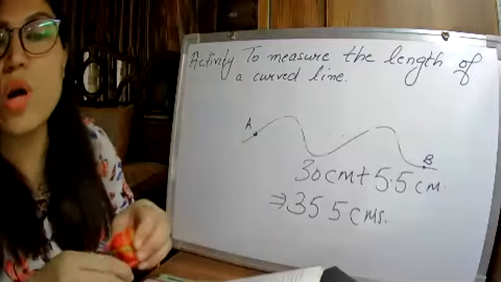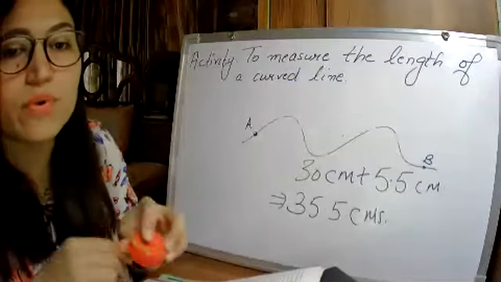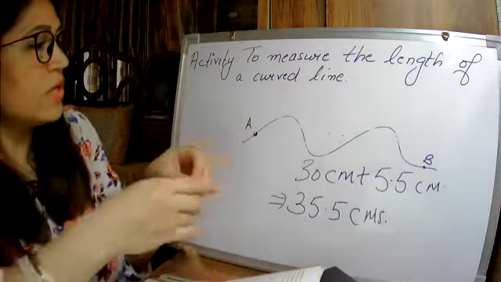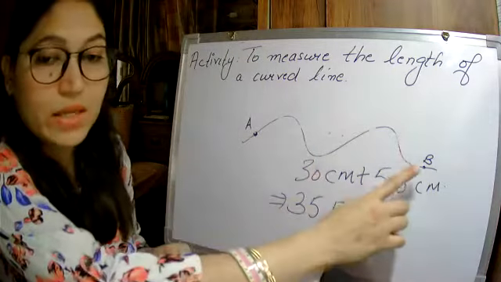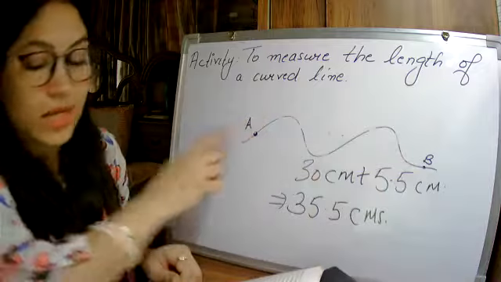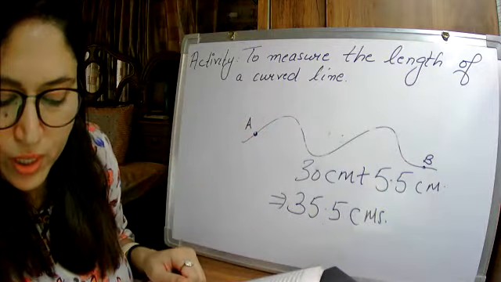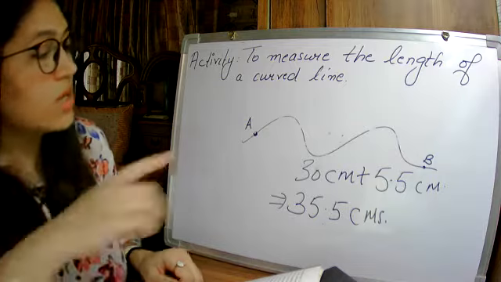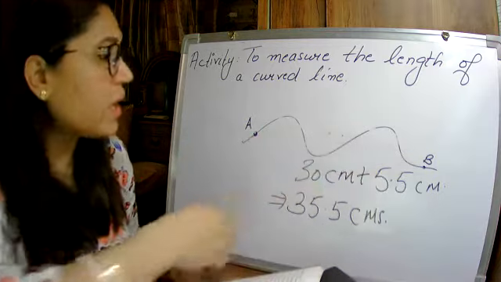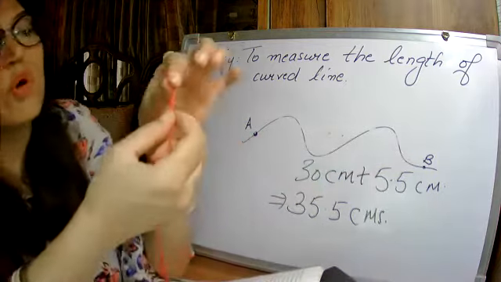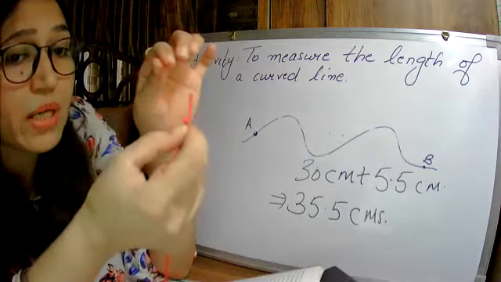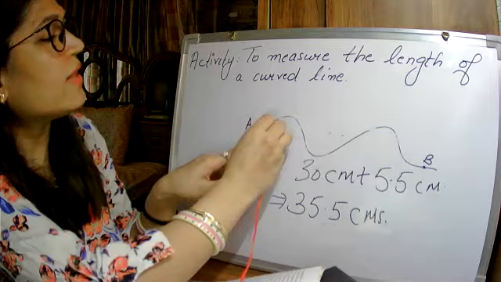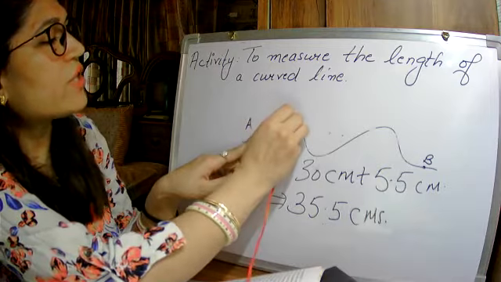So this is how you have to measure the length of a curved line. Again, I'm repeating once again, just look at. So I have this one curved line. Okay, I have 2 points on it. It is given in your book also. See figure 10.10. Figure 10.10, it is the same way I have done it. Okay, so 2 points I have, A and B points. So I will just put one knot at the beginning of the thread and I will just keep it at the point A, and then I will start on measuring.